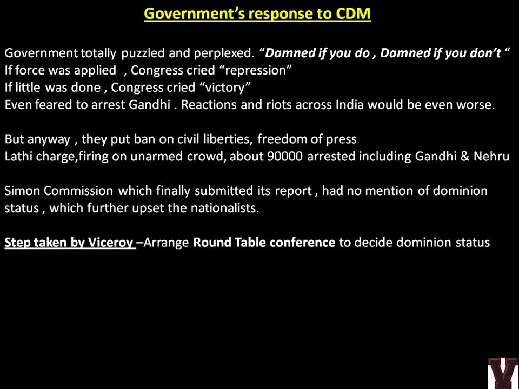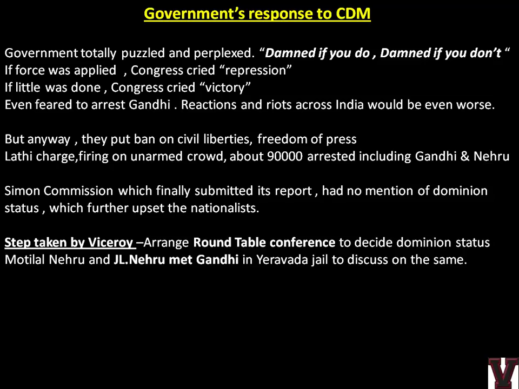Also, if you remember, the Labour Party had come and the new Viceroy was Irwin, under Ramsay MacDonald. So they arranged roundtable conferences to decide dominion status. We have seen this already, the first roundtable conference. Motilal Nehru and Jawaharlal Nehru met Gandhi in Yeravada jail to discuss the same. They were all in jail, so the Viceroy made a provision for them to come together and meet in Yeravada jail in Pune. This jail is also important. We'll see why. We have to learn the Pune Pact later.